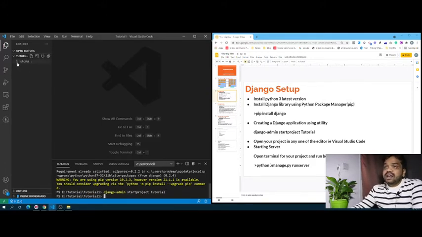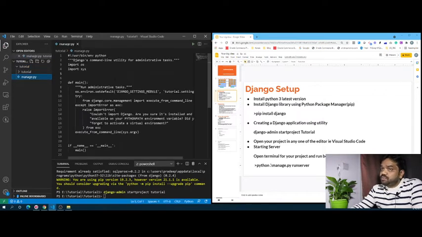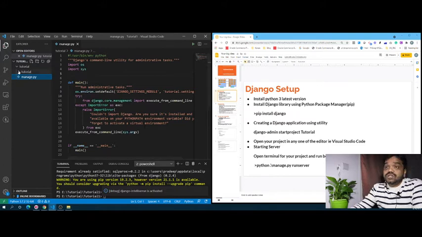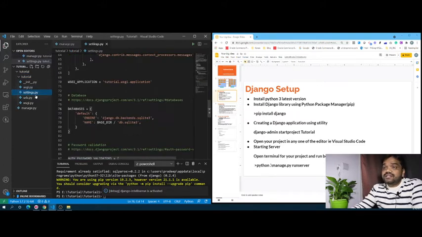It will create a directory here, tutorial. Under this tutorial, it will create a sub app tutorial, and then manage.py. Manage.py is basically used to manage the server, migrations, database migrations. All this stuff you can manage using this manage.py. And this nested app is created as tutorial, which will have the settings and URLs.